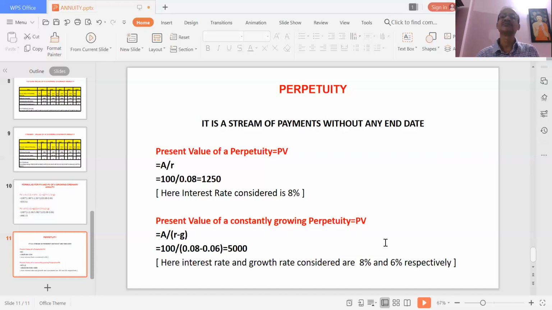Now, this concept of annuity is very relevant in the insurance industry, or many times in pension funds. They use this concept where either you deposit a stream of payments and you get a stream of payments, or you deposit a lump sum and then you get a stream of payments. So all their plans are based on the concept of annuity.